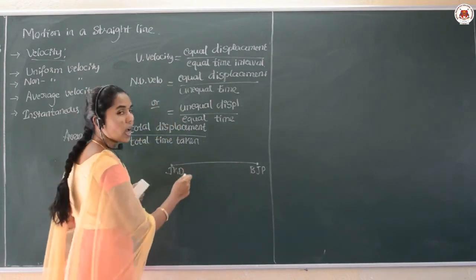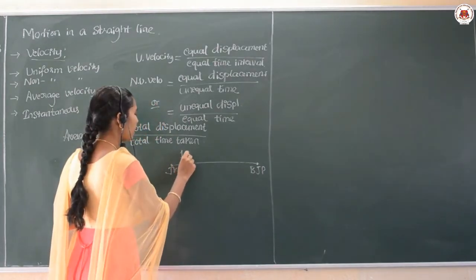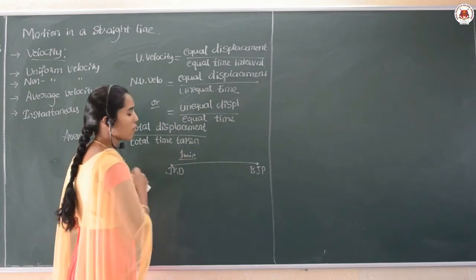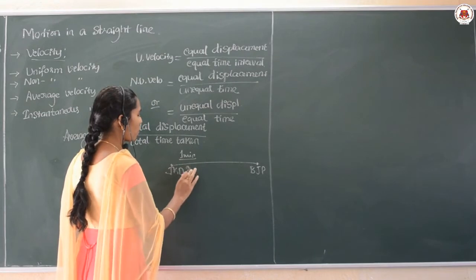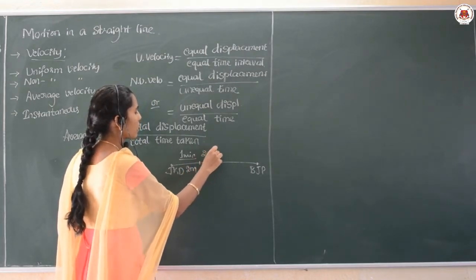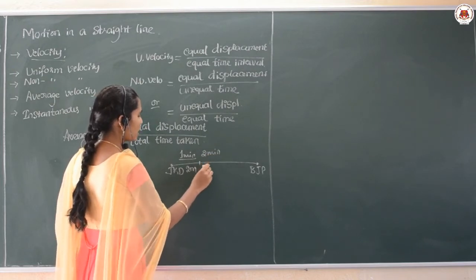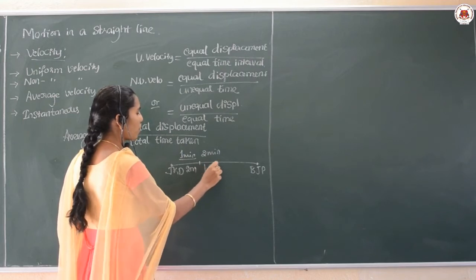So in the first hour or in the first minute I can take, the body covered a distance of 2 meter. And in the next minute, it covered a distance of 3 meter, or else I can take it as 1.5 meter.